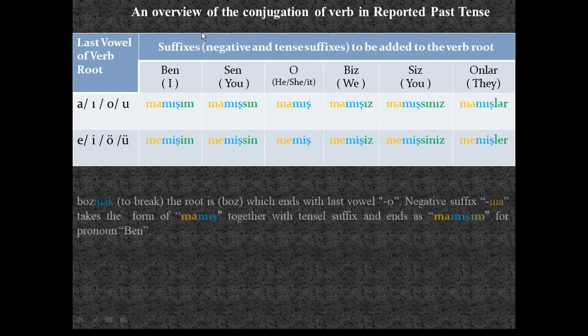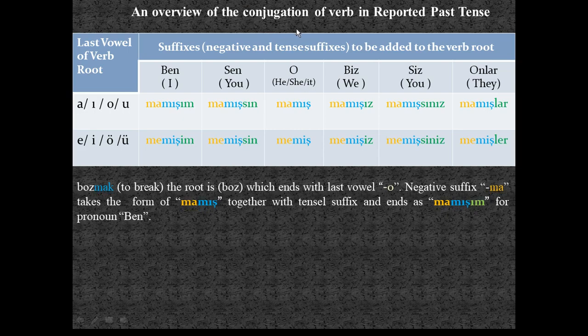Okay, now let's see an overview of the conjugation of the verb in reported past tense. If the last vowel letter of the verb root is any of these in the first line, a, o, or u, then the reported past tense suffix will be mış for all subjects in the first line, and the negative suffix following the verb root will be ma.